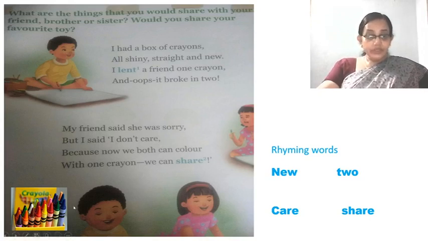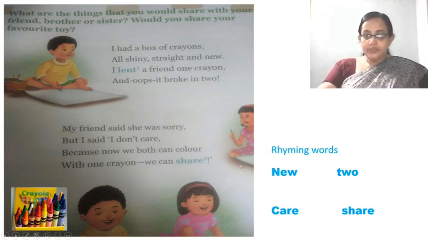You can share your crayons as he did, isn't it? So there are many things you should not share, that you have to think. Everything can't be shared. Like comb, you can't share. Towel, can't share. Toothbrush, you can't share. So there is a list of things that you should not. But these are the things that you can share with your friends. So rhyming words are new, to. See, same sound. Then care, share.